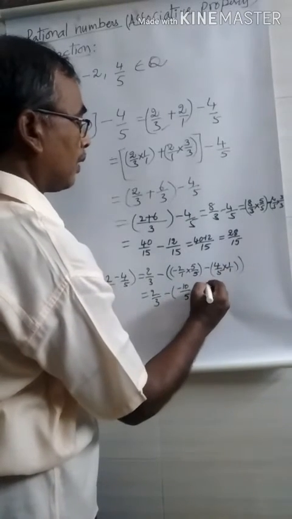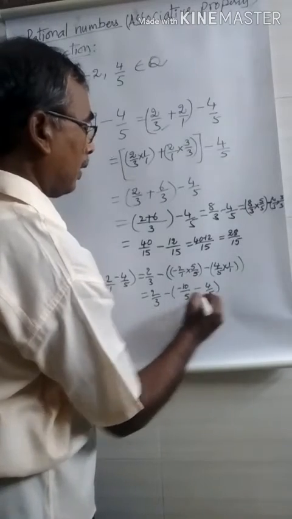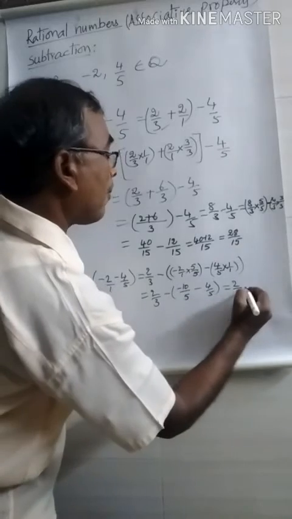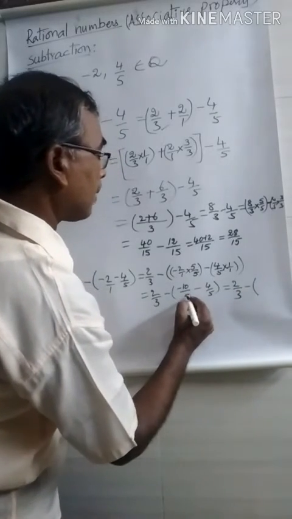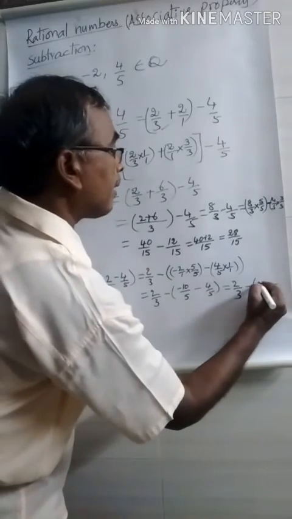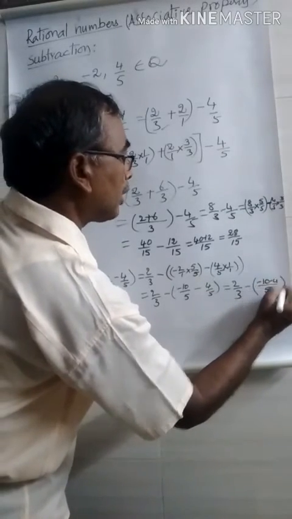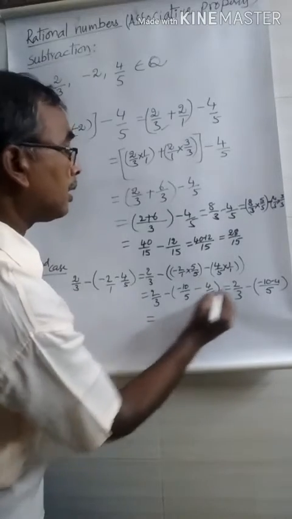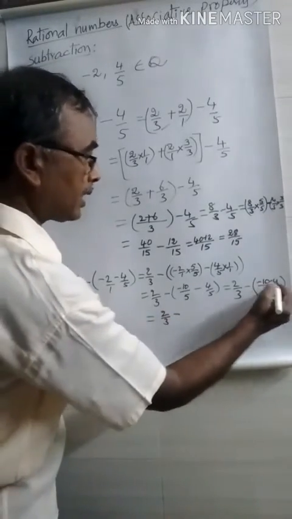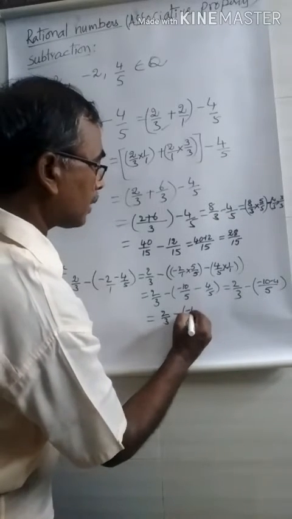Here 4 into 1, 4, 5 into 1, 5. Now here you get 2 by 3 minus, minus 10 by 5, minus 4 by 5. That means the denominator is 5, minus 10, minus 4. Then what do you get? 2 by 3 here, minus symbol, minus 10, minus 4 means minus 14 by 5.